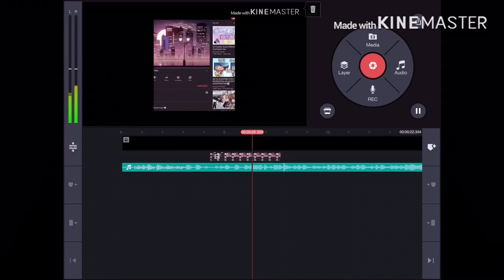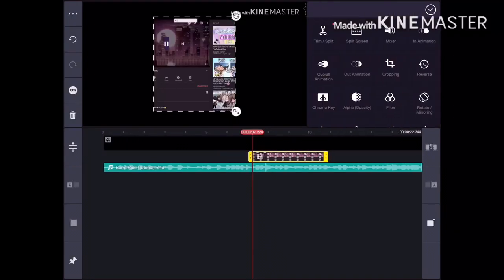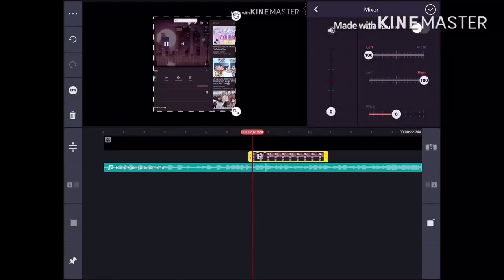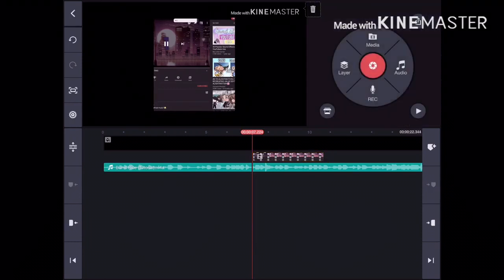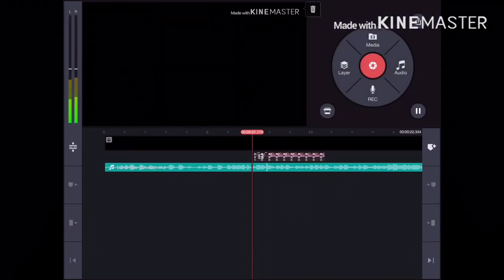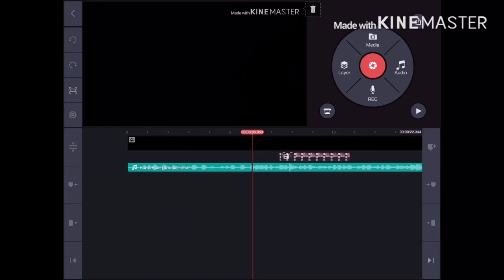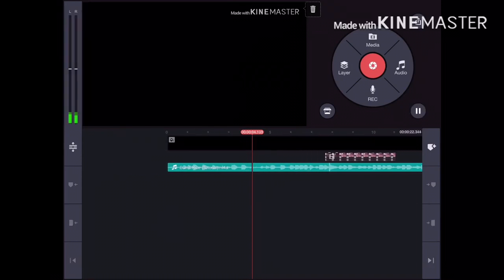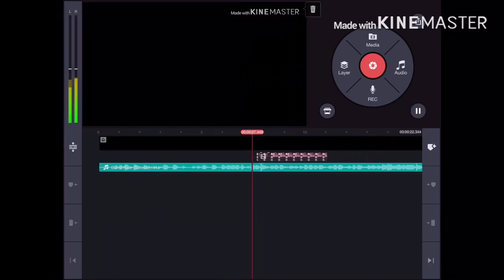So now I want to decide where I want to put this. I want to hear the sound effect and see if it blends at the perfect timing with the beat. So I'm gonna put it back to 100%. Nah, it doesn't blend perfectly. I want it to blend. Decide when you want to put it.